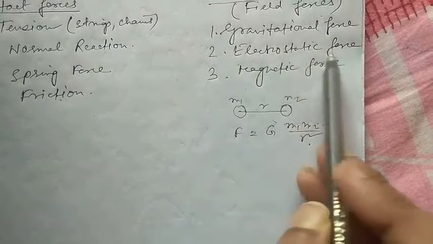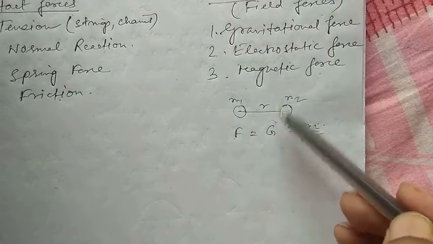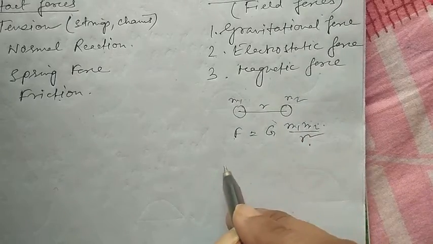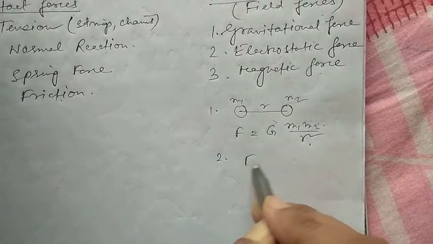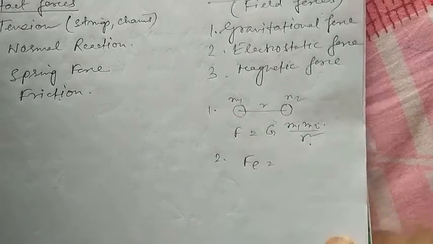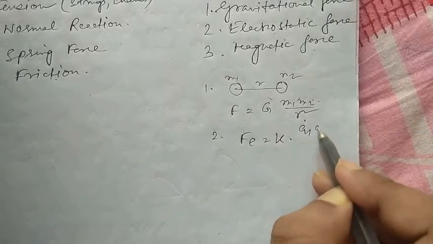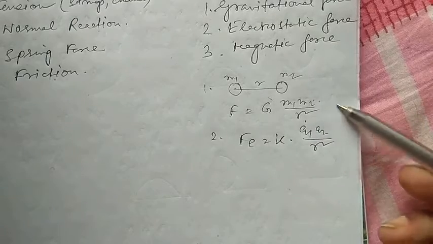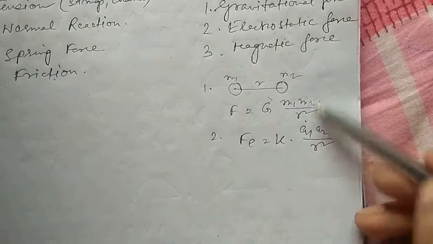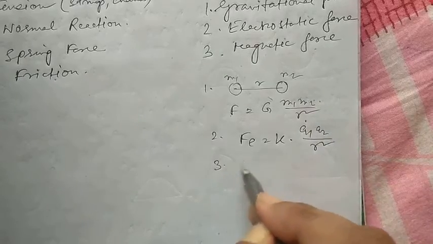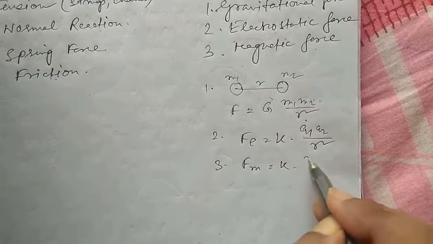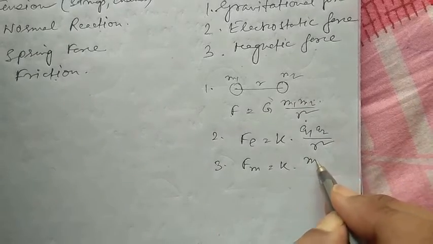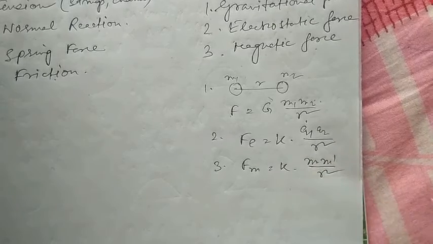Number two is electrostatic force. Similar is the case with the electrostatic force. Instead of mass, we have charges here. It will be like this: F = k Q1 Q2 / r². The formulation structure is the same here. Instead of masses, we get charge here. And the third one is magnetic force. Here M and M dash are the pole strengths of the poles: M M' / r².